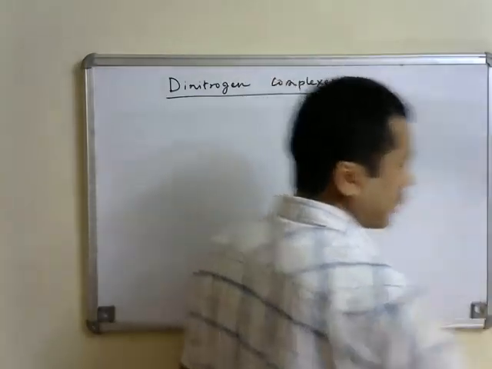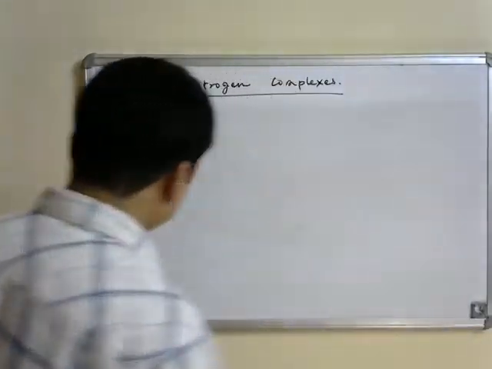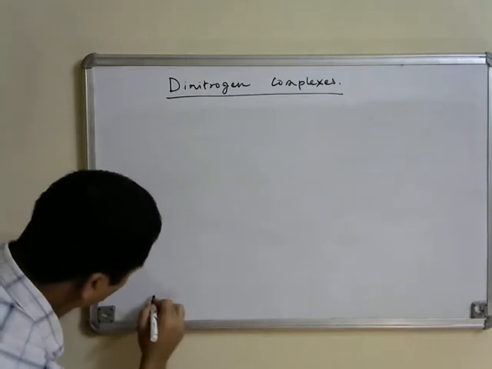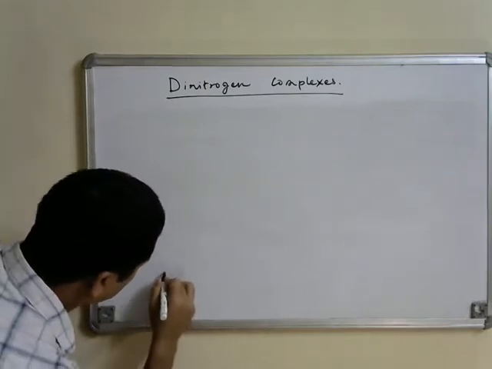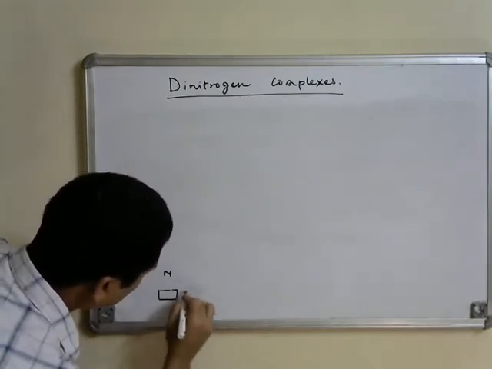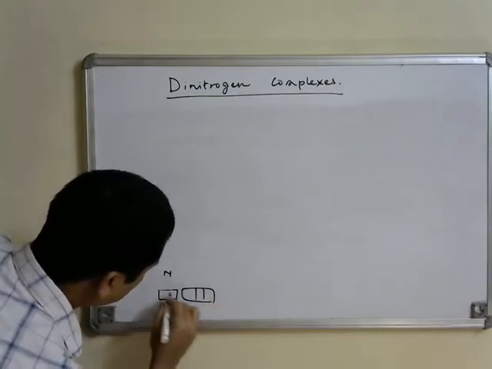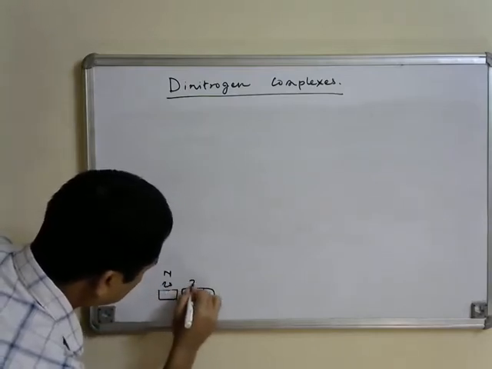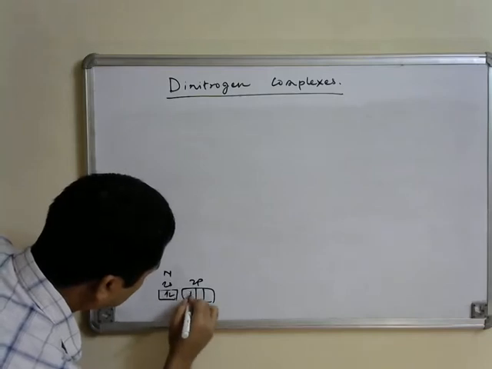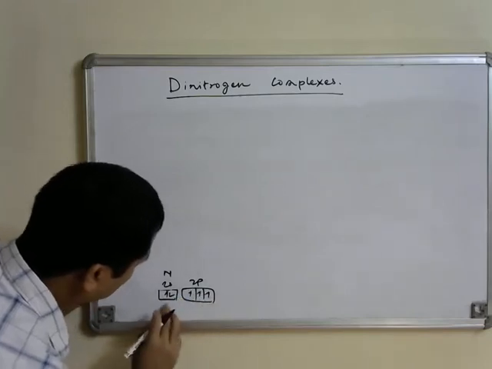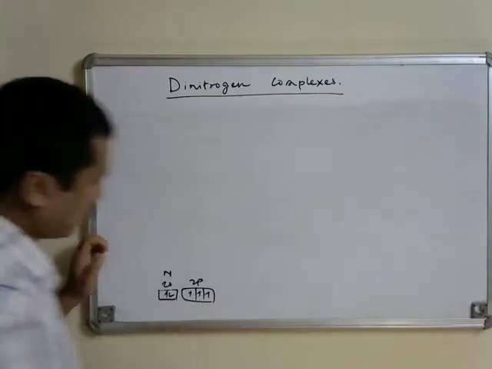So let us quickly draw the molecular orbital diagram of dinitrogen. It's a homodinuclear molecule with electronic configuration 2s2 2p2.